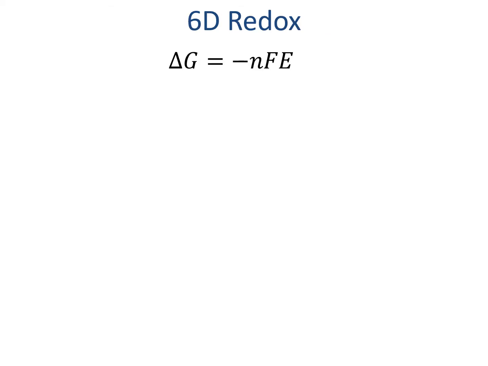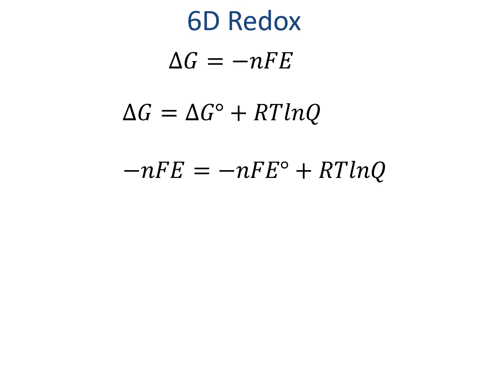These diagrams can also be really useful in redox calculations, but first let's define a few of our redox terms. If delta G is the capacity to do work, electrical work can be calculated based on the number of electrons, which we give by N, the charge of electrons, which we get by F, which is Faraday's constant, and the potential, which we give as E. Just like the delta G is affected by the actual relationship of the reaction conditions to equilibrium, the reaction quotient, we can define the redox potential in terms of the same relationship.